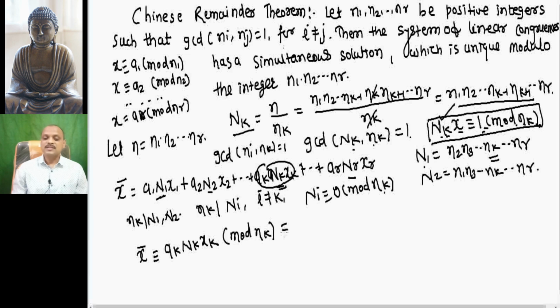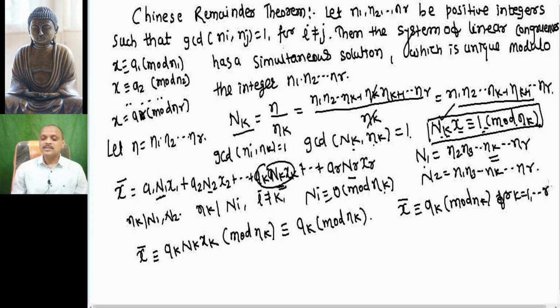This gives us x bar ≡ ak modulo nk for k equal to 1 to r, right? So what it means? It means x bar is a solution of all these congruences: x ≡ a1 modulo n1, x ≡ a2 modulo n2, and x ≡ ar modulo nr.